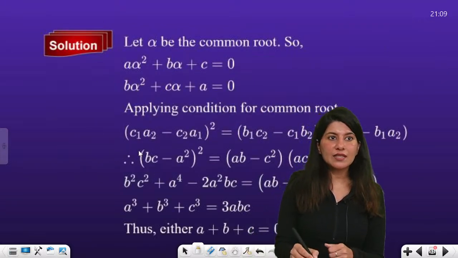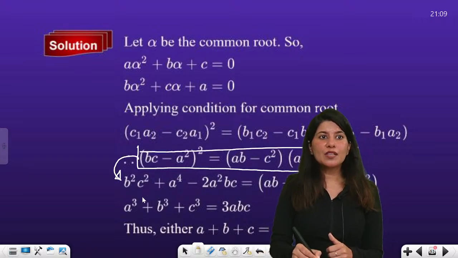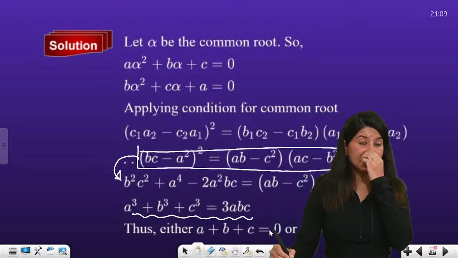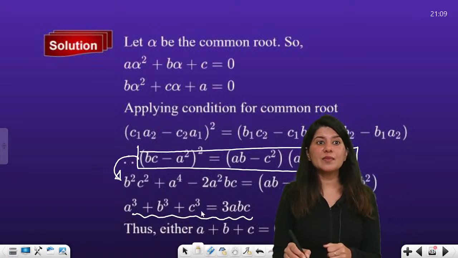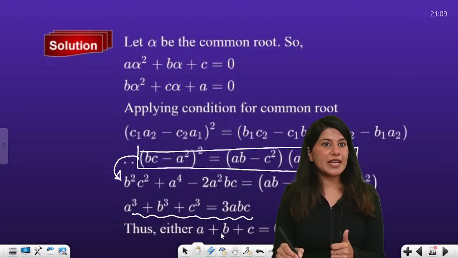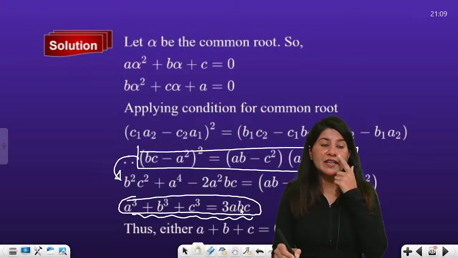So this, can you see? This is what we've got. Now you can go ahead, solve it and understand this relation. And yes, you are getting a cube plus b cube plus c cube is equals to 3abc. So the condition is related to a factorization thing.